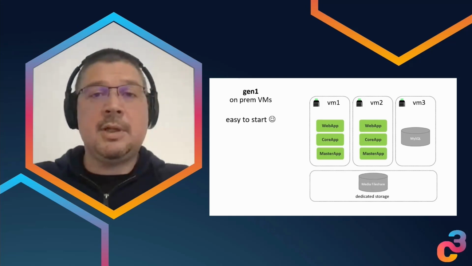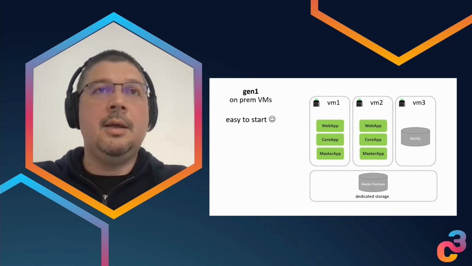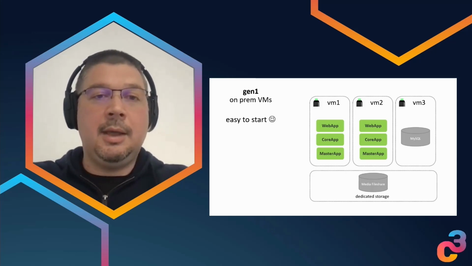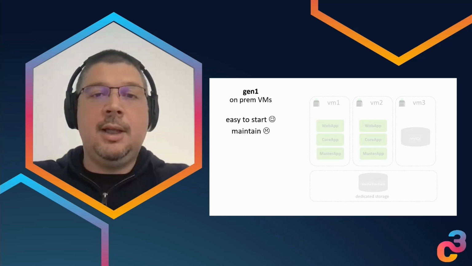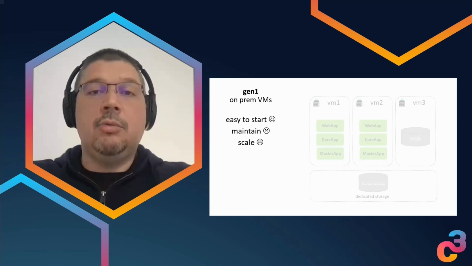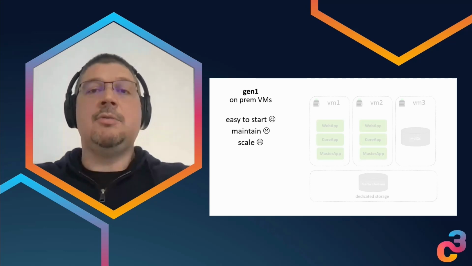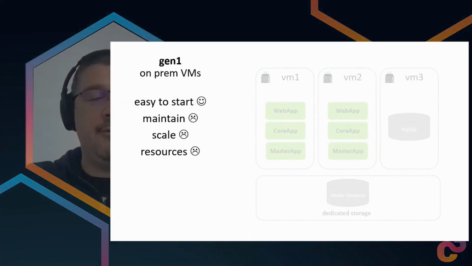This was a great way to start, especially when there were not so many customers involved, and when the WhatsApp product wasn't yet mature and didn't have lots of traffic. But we soon noticed that we had some challenges, mostly related to handling all of these virtual machines and maintaining them. It was difficult to add new instances of applications because we needed to provision a virtual machine just to install these applications to handle more traffic.